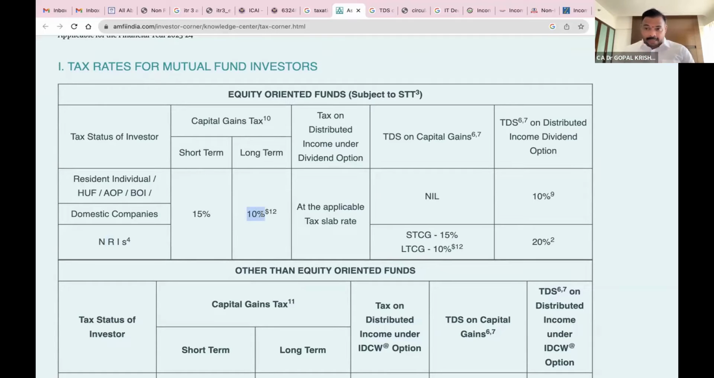So step by step, I have to discuss mutual funds. Now, for example, you have got dividend from this equity oriented fund. Dividend will be taxable at the applicable slab rate. If you are in the 30% slab, it is taxable at 30%. Of course, they will also deduct TDS on the dividend. Now come to the TDS part. As I told you, they will deduct 20%. So if you are in the 30% bracket, you have to pay that additional 10% only.